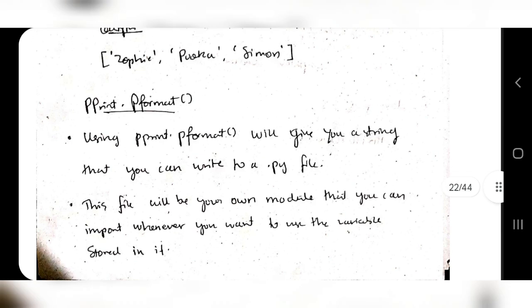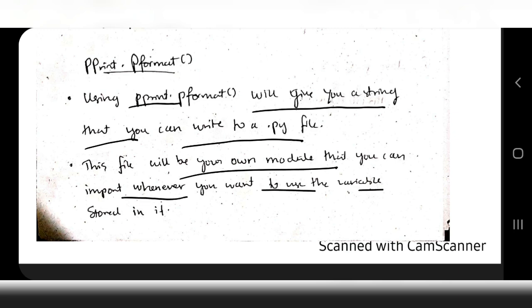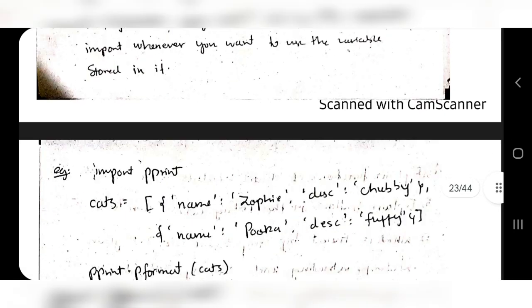Okay. The next one is pprint.pformat. There is the same thing here. Using pprint.pformat, you will get a string that you can write to a Python file. Okay. So this file will be your own module. You can import it anywhere you want and use the variable stored in it. So let's see what it means.